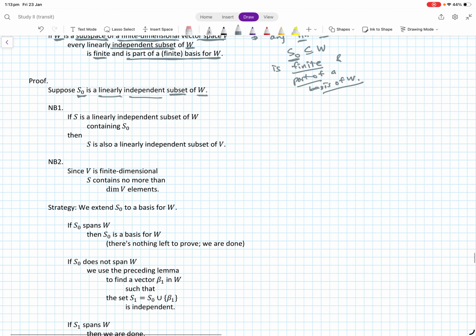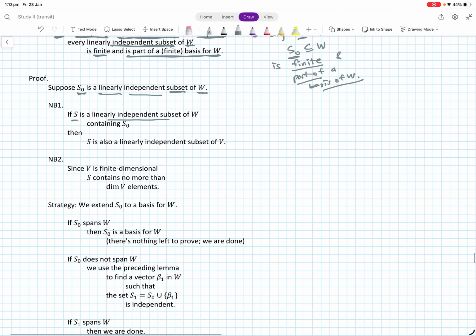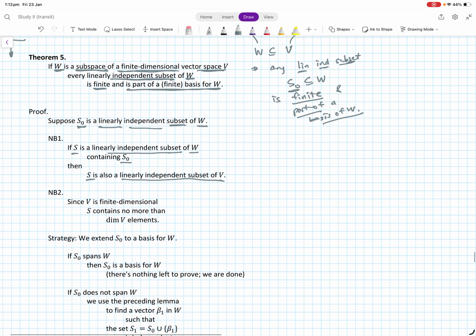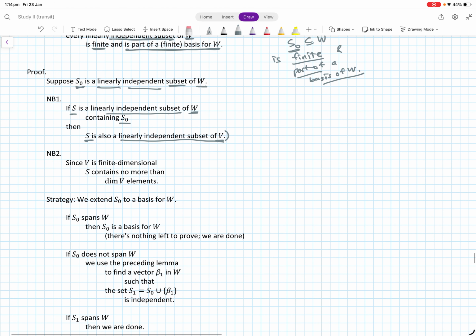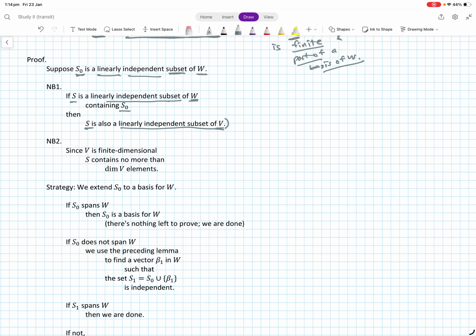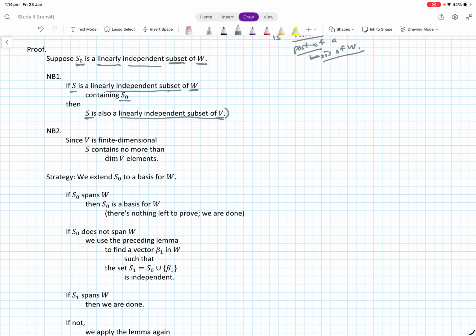So the first note is that if S is a linearly independent subset of W containing S0, then S is also a linearly independent subset of V, because linear independence is the same. If it's a subset and it is linearly independent, then it'll also be a subset of V and continue to stay linearly independent, because linear independence has nothing to do with the bigger set that S is a part of. So this is the first note in general.